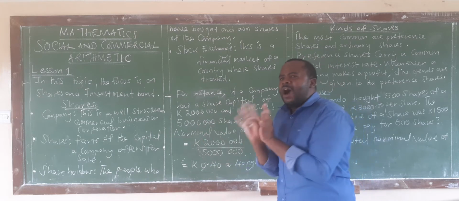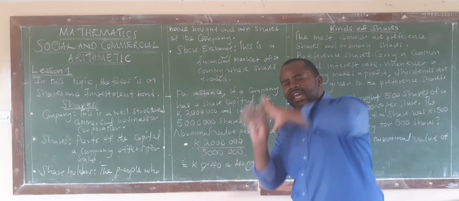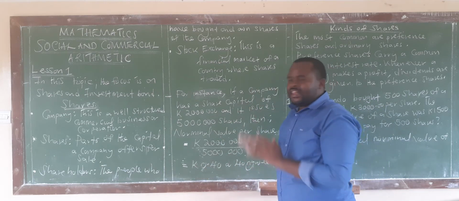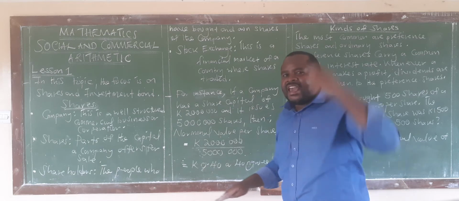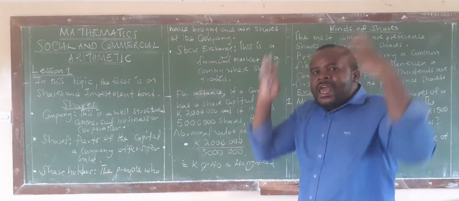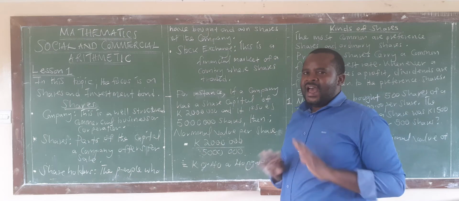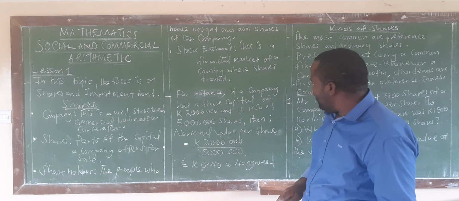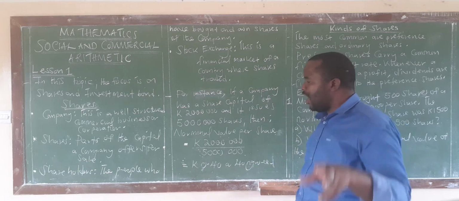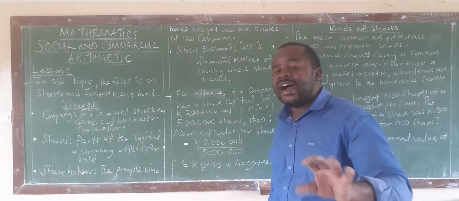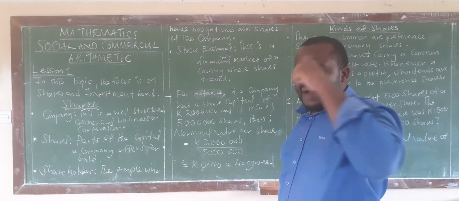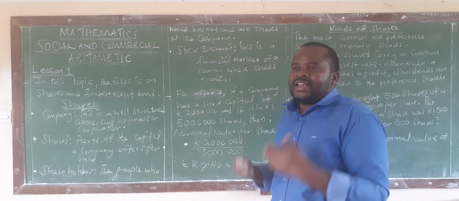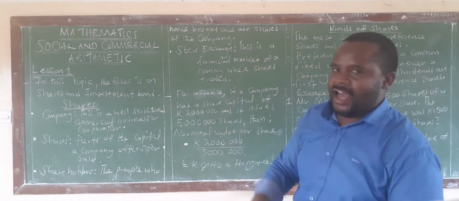It has to reflect how much the share was at the time it was being issued. But it does not mean you're going to sell it at 40. The price at which you are going to be selling a share is referred to as the market value. I hope I've tried to differentiate nominal value from market value. So nominal value is the price of a share at the time it was issued. Market value is the price of a share currently, the price at which we are selling each share.